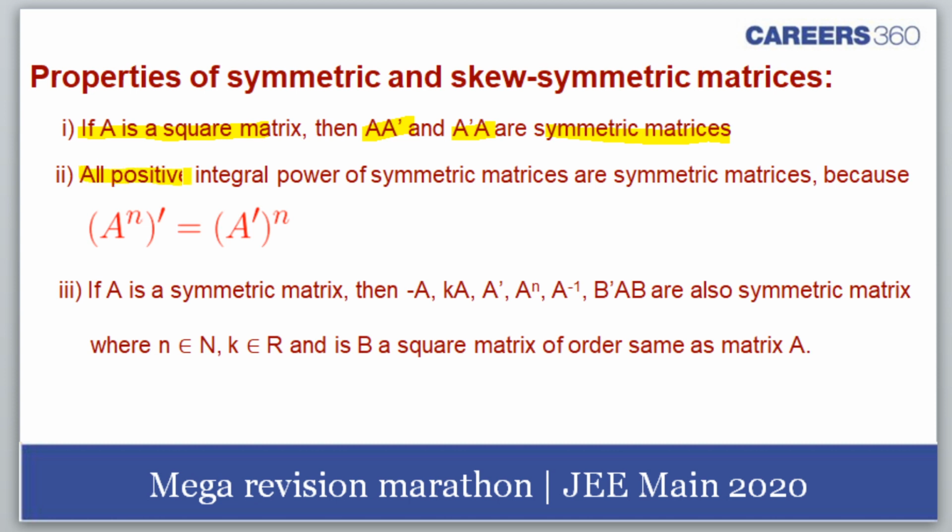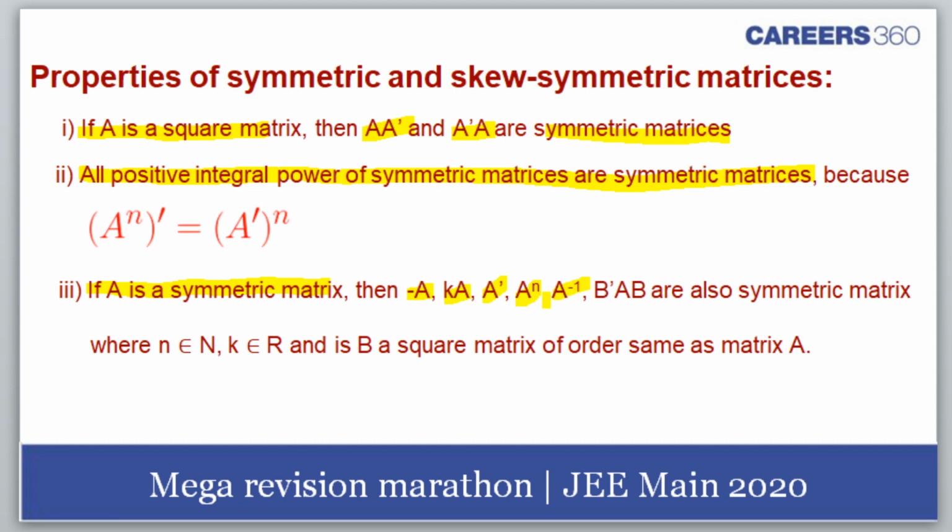Then all positive integral powers of symmetric matrices are symmetric matrices. So that means A raised to power n would be symmetric, but if A is skew symmetric, then minus A, kA, A dash, A raised to power n, and A raised to power minus n.